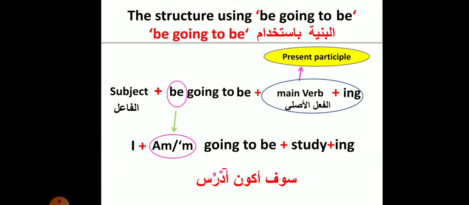The structure using be going to be is subject plus be going to be plus present participle, or main verb plus ing. Let's see the example. I am going to be studying. Here we conjugate just be. Okay? I am, you are, he is, she is, it is, we are, you are, they are.